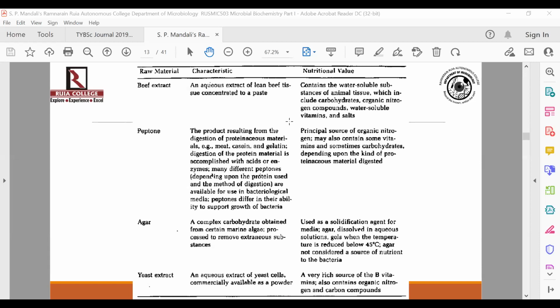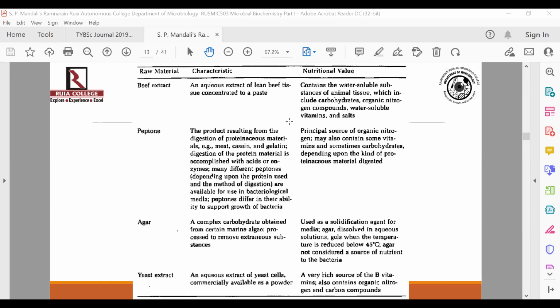Now, what is the nutritional value of beef extract? It contains all water soluble nutrients of animal tissue, which includes carbohydrates, organic nitrogenous compounds, water soluble vitamins, and even salts. So you can see that it's acting as a carbon source. It's also acting as a nitrogen source. It's also providing vitamins. It also has some salts.